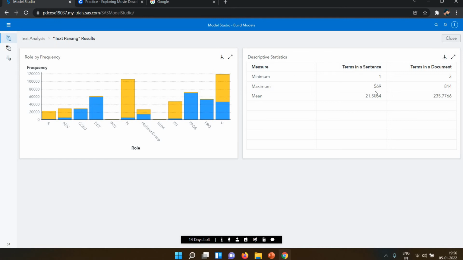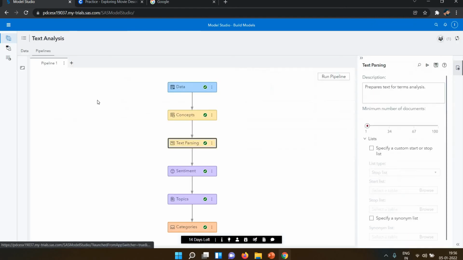The minimum terms in a sentence is 1, and the maximum is 569 words in a sentence. Terms in a document is minimum 3, and 814 is the maximum. The mean is this, and in the document is this. So this is a very different analysis on that one.